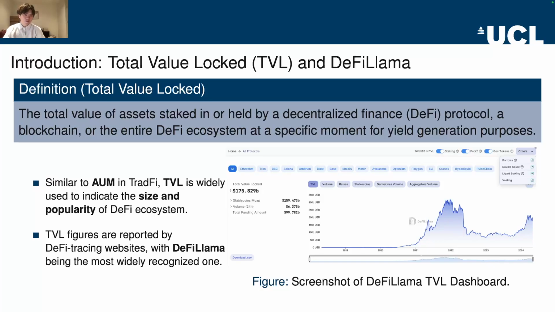So what is total value locked, or TVL? TVL is a key metric in decentralized finance, or DeFi. Similar to the concept of assets under management in traditional finance, it presents the total value of assets staked in or held by a DeFi protocol, indicating the size and popularity of the DeFi ecosystem. TVL figures are reported by DeFi tracking platforms, with DeFi Llama being the most widely recognized one. On the right-hand side, you can see a screenshot of the DeFi Llama TVL dashboard.